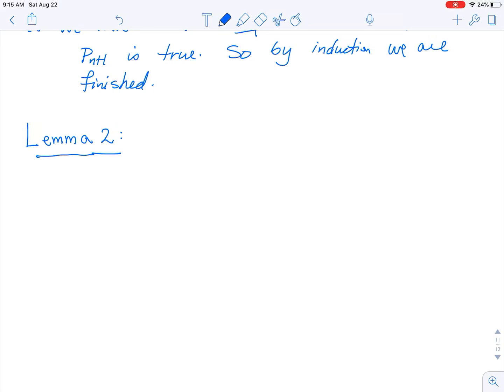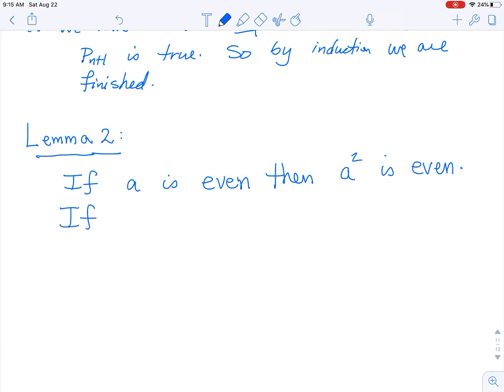And so lemma 2 says that if a is an even number, then a squared is even. And if a is odd, then a squared is odd. Okay?